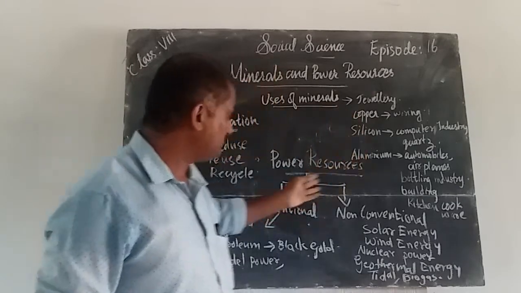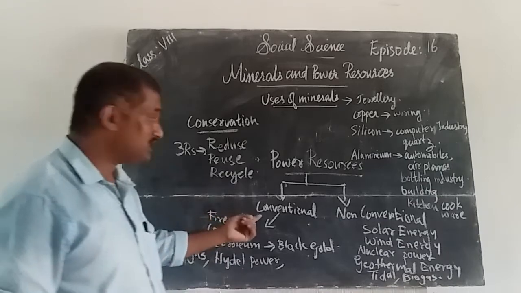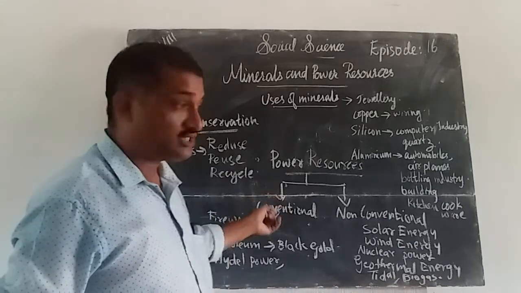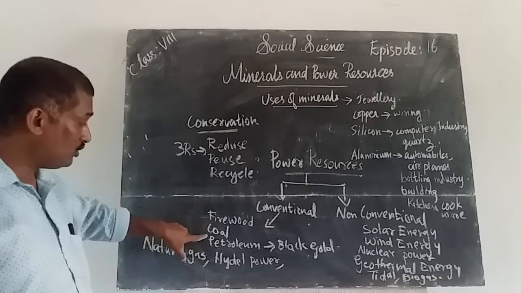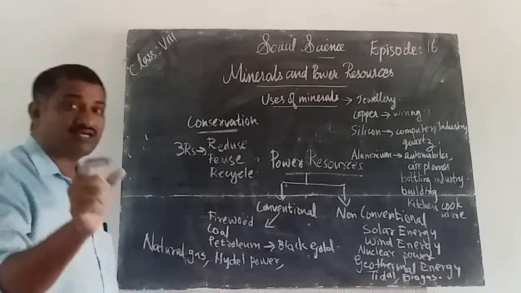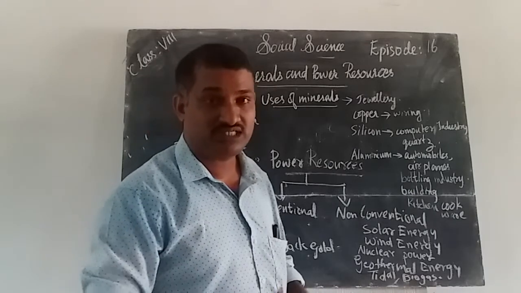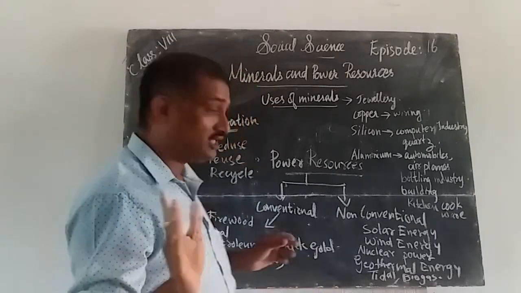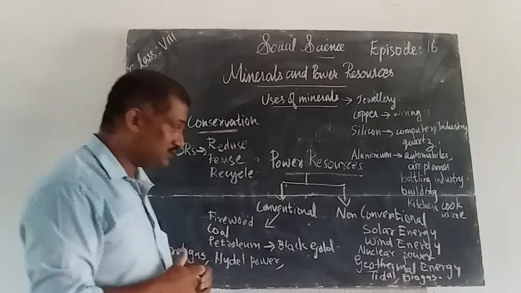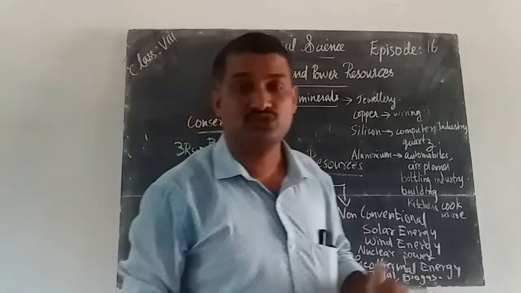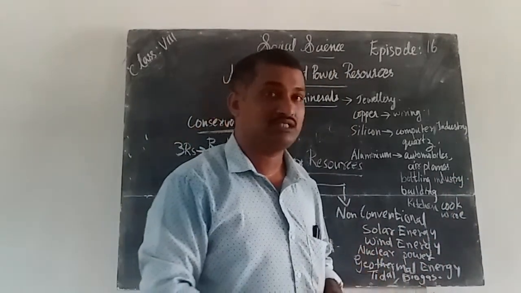Next we discussed the power resources. At that time we discussed conventional sources of resources. The first one, firewood. Next, coal. Coal and petroleum are considered fossil fuels. It is necessary to protect and conserve fossil fuels like coal and petroleum. Many states like Andhra Pradesh use coal for producing electricity.